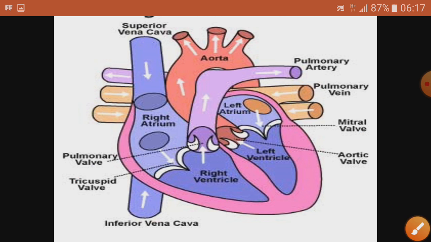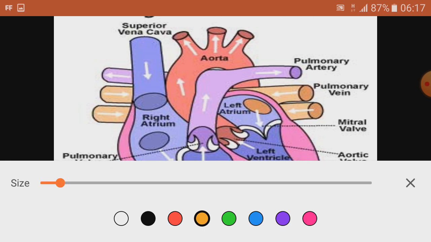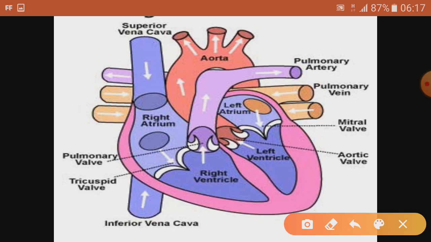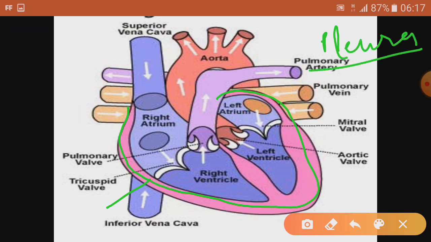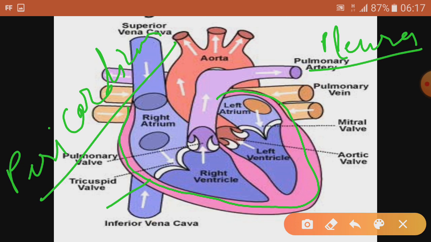Now see, you can see the covering of the human heart also. The outer covering of the human heart is called pericardium. As in the case of lungs, we have discussed that the outer covering of lungs is pleura. That's just for revision. And here the outer covering of the heart is called pericardium. You will get it later with your notes also, but just to get the idea of the structure of the human heart.